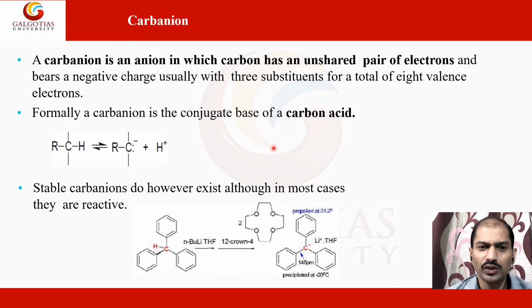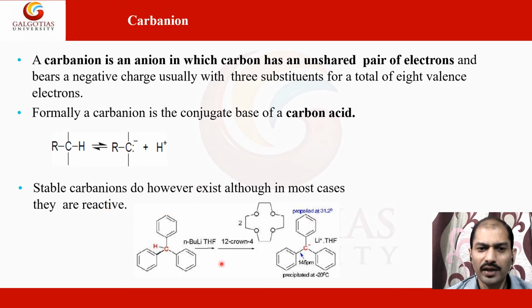Here you see this carbon is attached with the alkyl group and another group. There is one lone pair of electrons, so this is carrying a negative charge. This is like a conjugate base. Stable carbanions do exist, although in most cases they are reactive.